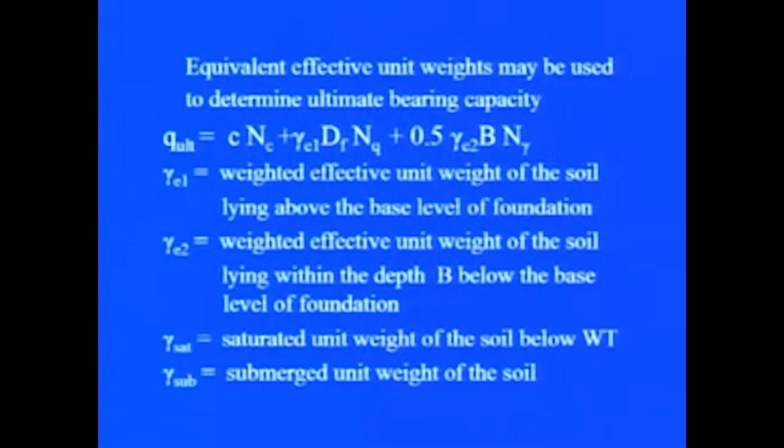Now, this method takes into account the equivalent effective unit weight, and these may be used to determine ultimate bearing capacity.